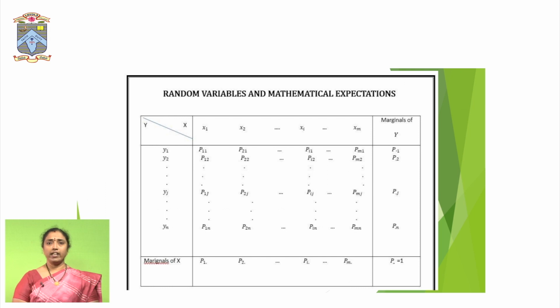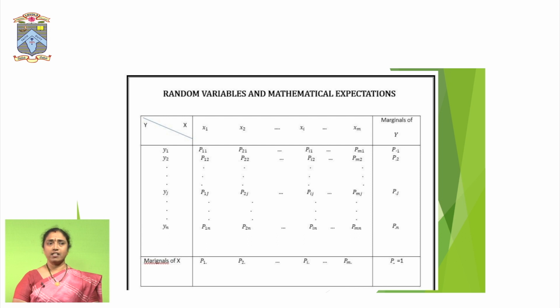Next, the probability mass function can be shown like this. This is called a joint bivariate probability mass function. Till now we have seen univariate, now this is bivariate. This is a probability mass function and it is in tabular form. In this, Pij represents the probability that x takes the ith value and y takes the jth value, then its probability is Pij, and the column totals are called marginals. The total of the totals should always be equal to 1, that is, the total probability should be equal to 1.